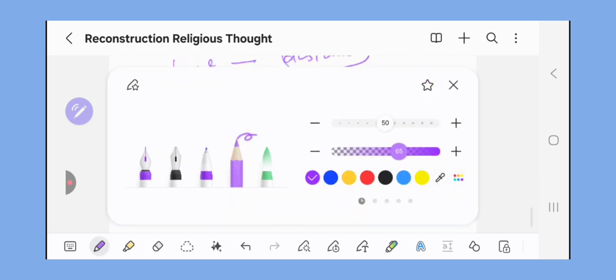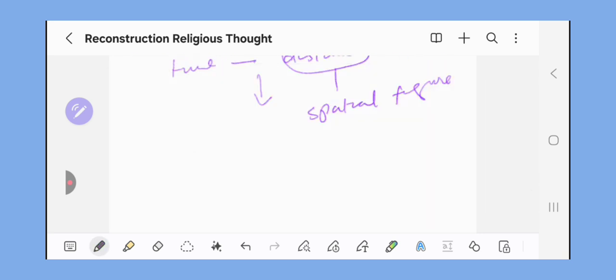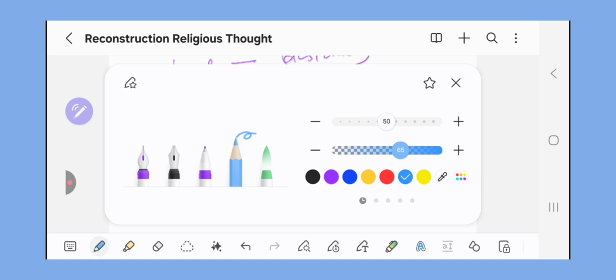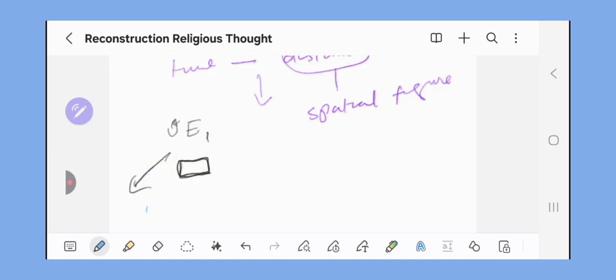So if something happens, let's try to think it through. The event 1, E1. What is event 1?